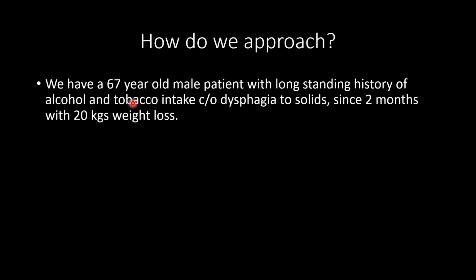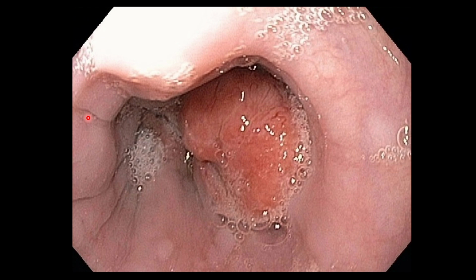It's an older age patient with history of alcohol and tobacco, dysphagia to solids, indicating that there is a mechanical cause, and short duration of symptoms with unintended weight loss. So in this patient, the history most likely is going towards the malignant cause. So in this patient, first we have to perform endoscopy as we are suspecting a mechanical cause for obstruction to look for any lesion. And if the lesion is present, we can do biopsy for definitive diagnosis.